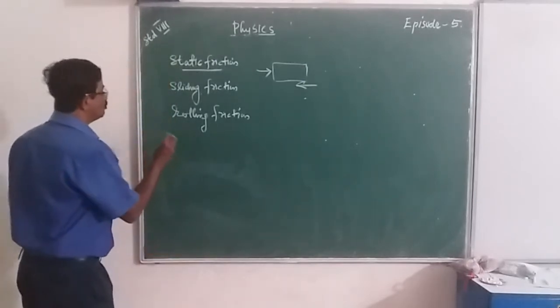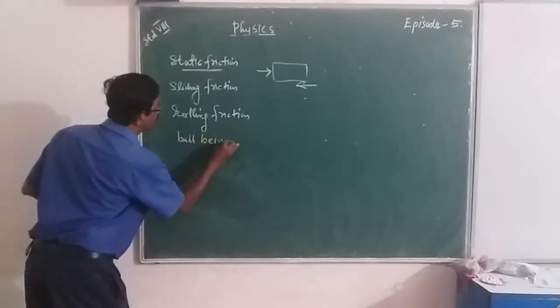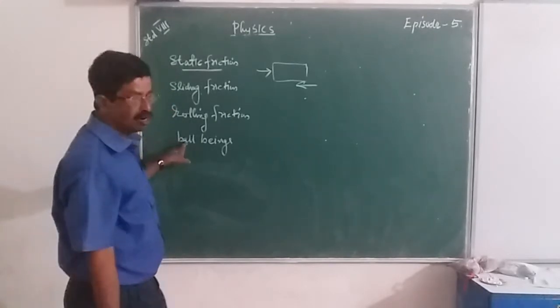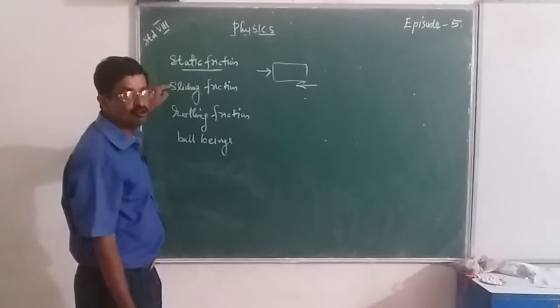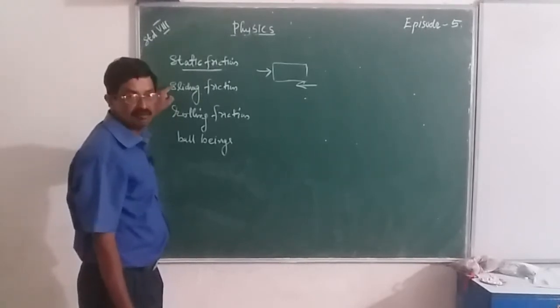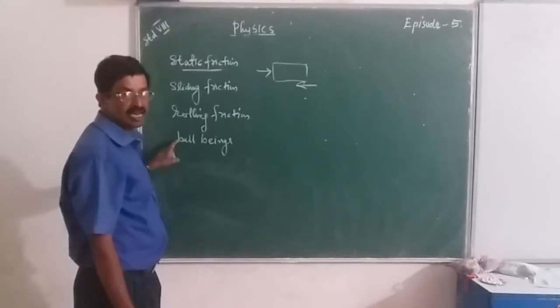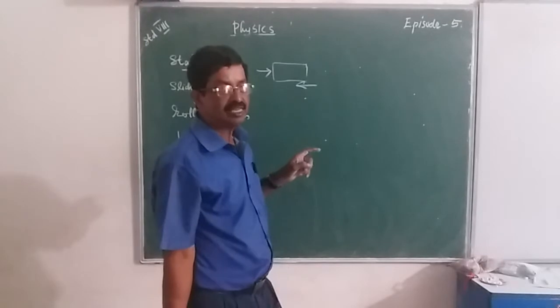Then why do we use ball bearings in machines? Because by using ball bearings we can convert sliding friction to rolling friction, and in some cases we make use of it.